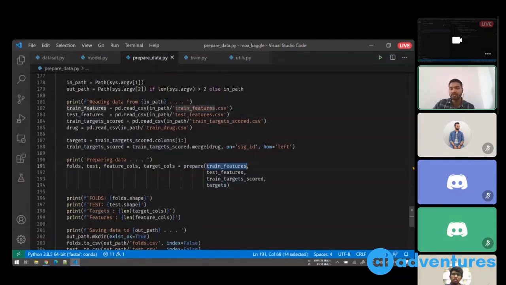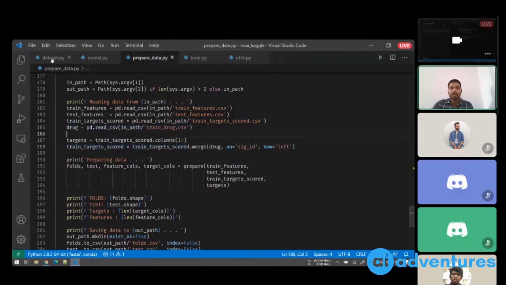Now, where does train feature come from? It directly comes from reading this file. Test feature directly comes from reading this file using pandas. Then train target score again comes directly from this. But the targets data frame comes from this. Now, where do I get this column? Here. Again, you'll see that this value has been updated. I'm taking this data frame and merging it with the drugs data frame based on these columns. The drug data frame is here.